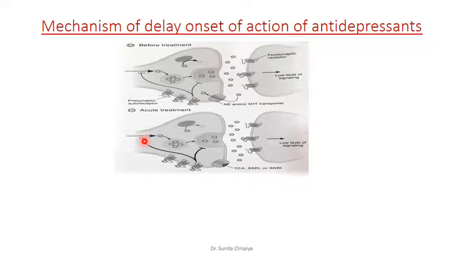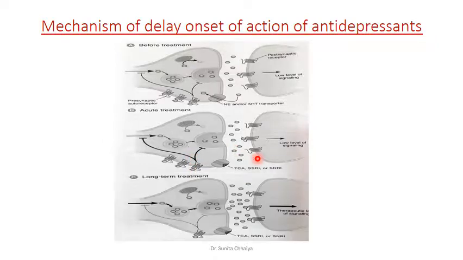So the net effect is to reduce the release. Though they initially increase it, after some time there is a decreased level of neurotransmitter because of this auto feedback mechanism.